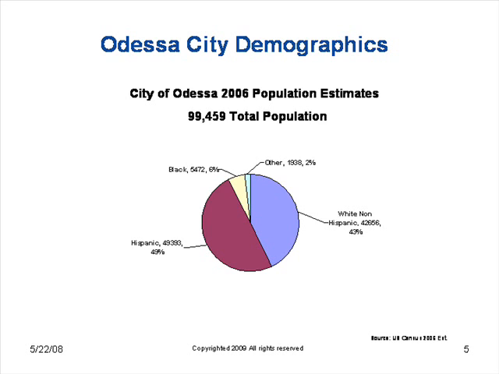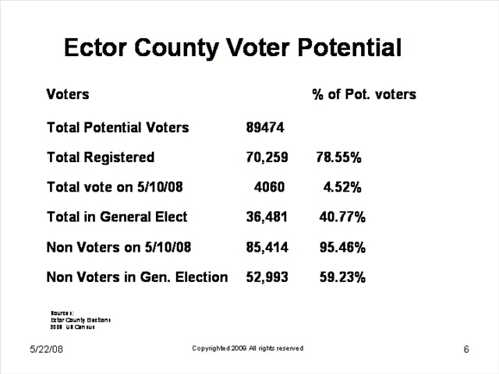Okay, this is the fun part. Ector County voter potential. There are a total of 89,474 potential voters in Ector County, and 70,259 are actually registered to vote.